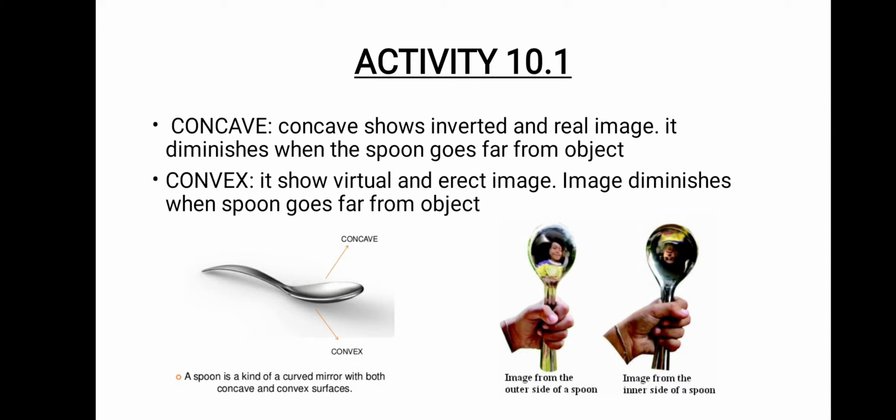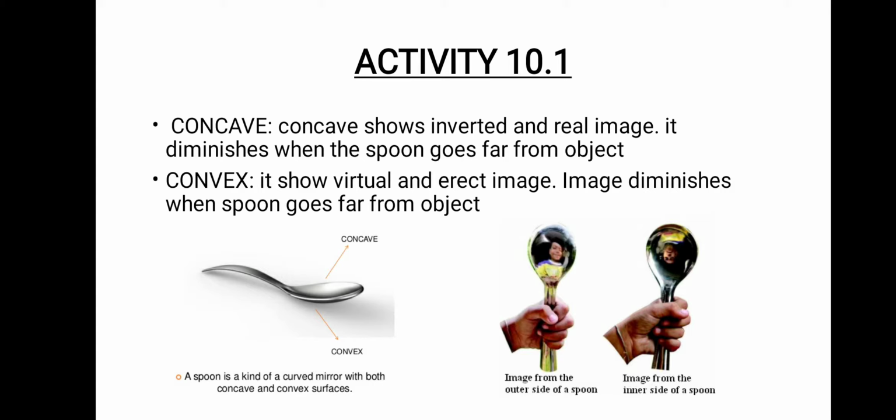Why I am asking you to do this activity is because this is an example of a spherical mirror. This is an example of a concave mirror and a convex mirror that we are going to discuss. In this mirror, you will not see the image like the same that you saw in a plane mirror. It will be different. Sometimes it will be smaller in size, sometimes it will be bigger in size.